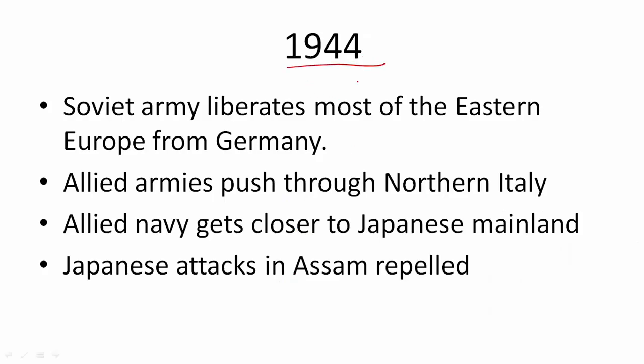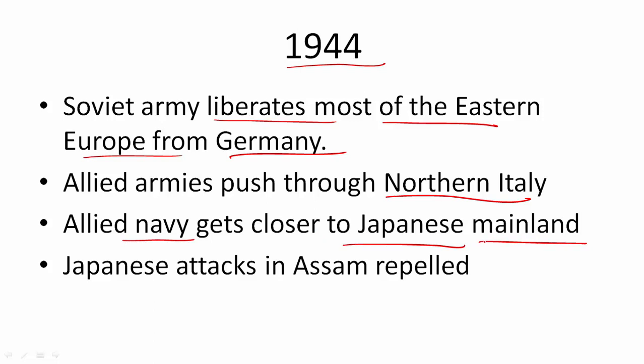Now we come to 1944. By this time, the Soviet army has liberated most of Eastern Europe from Germany, and Allied armies are pushing through northern Italy, as I told you already. Also, the Allied navy is getting closer to the Japanese mainland. They are capturing one island after another. And Japanese attacks in Assam have also been repelled.